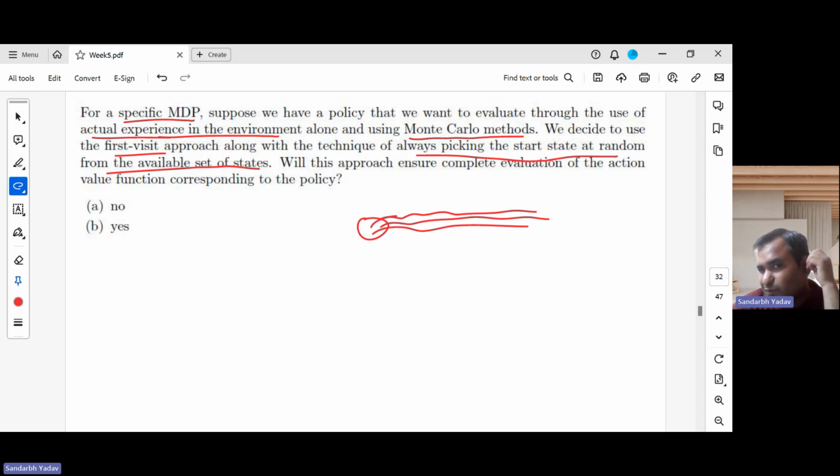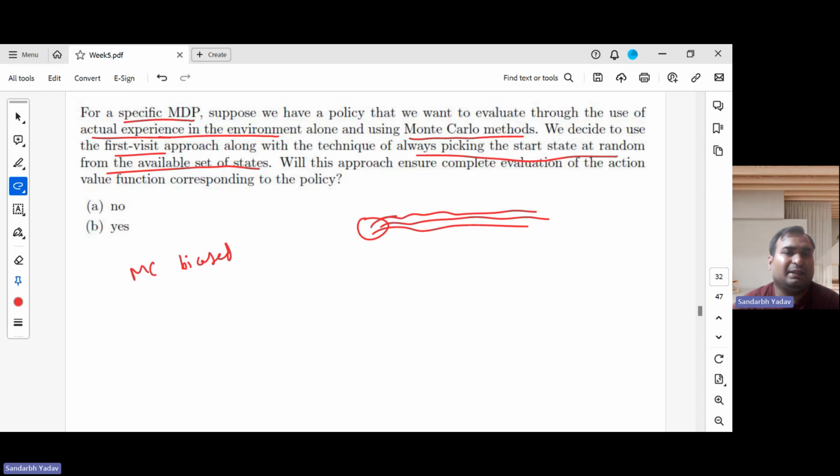We know a limitation of this method. Monte Carlo methods are biased towards trajectories which are nearby to the policy, which are generated by the policy.